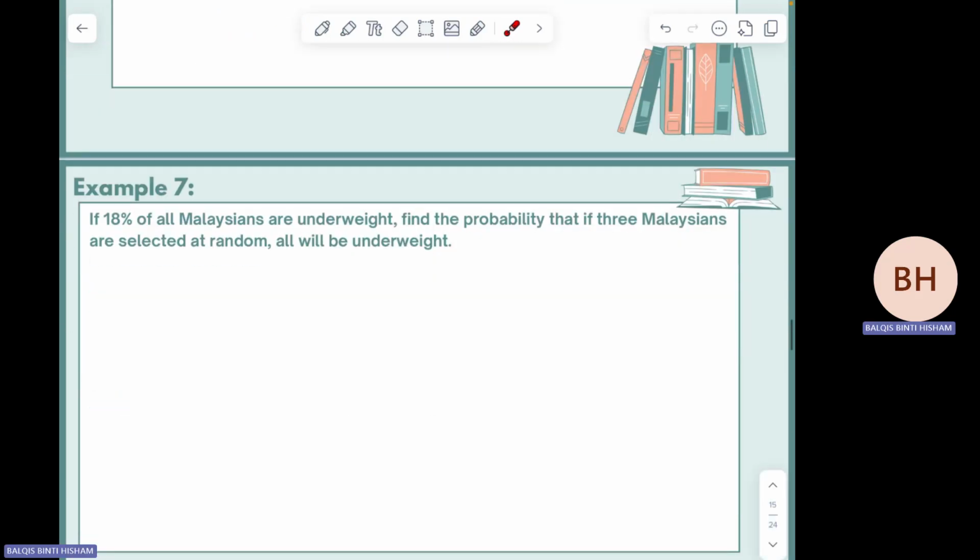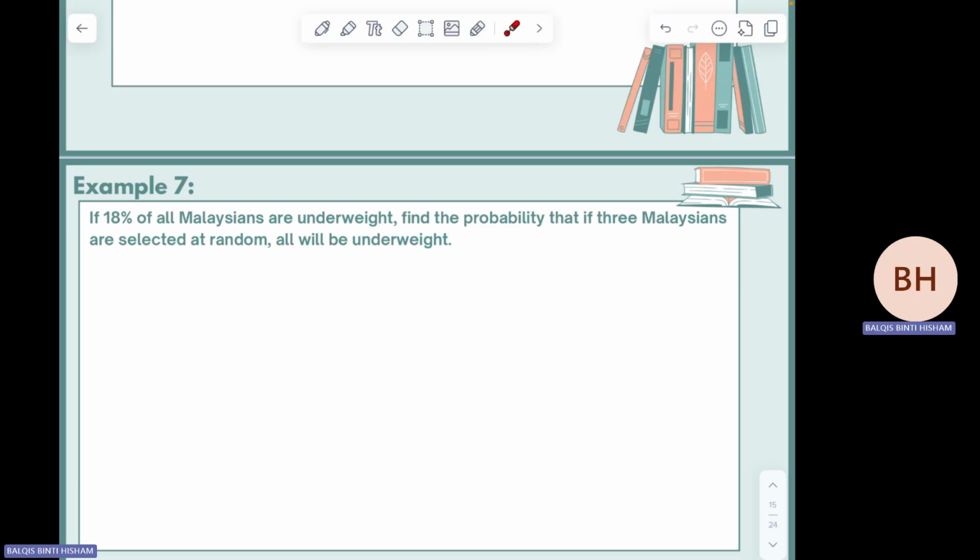Okay, contoh, example 7. If 18% of all Malaysians are underweight, find the probability that if 3 Malaysians are selected at random, all will be underweight. That is the question. All will be underweight. Okay.